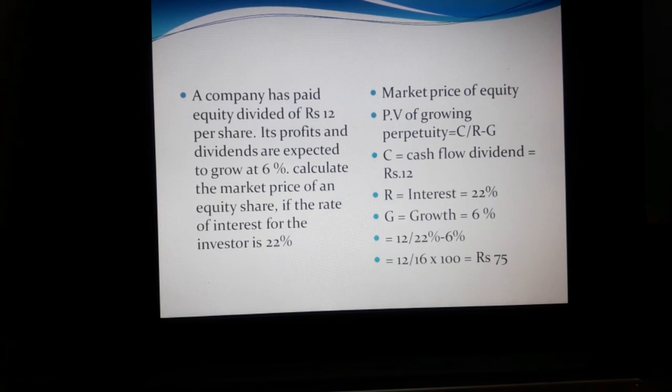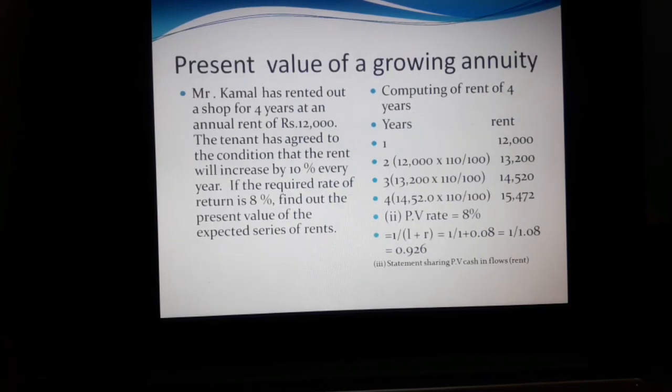In this method, growing perpetuity of present value, the formula is C divided by R minus G. C equals the cash flow of dividend; in this sum they have given rupees 12. Rate of interest 22%, growth rate 6%. So we have to deduct the growth rate from 22%, and we get 16%. So 12 divided by 16 into 100, we get rupees 75. Then we have to see the present value of growing annuity.